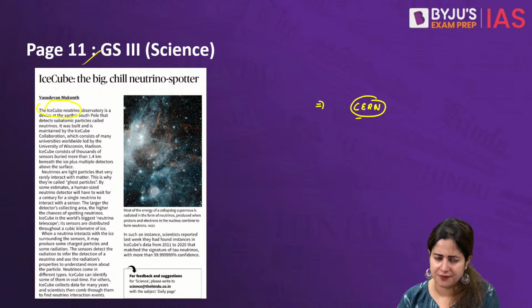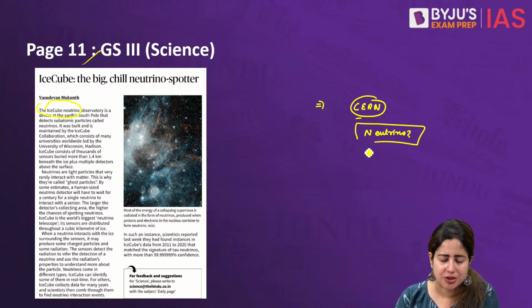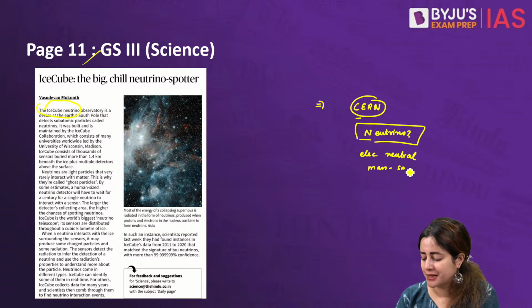These sensors are very sensitive to any kind of stimulation, and hence they are able to detect the small energy radiated by neutrinos. But what is a neutrino? Let's understand. Neutrinos are particles that are electrically neutral, and their mass is so small that for a very long time they were considered to be zero.